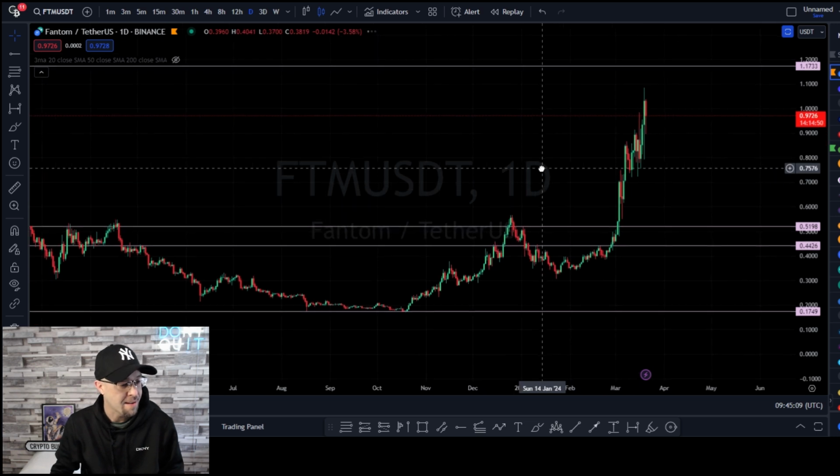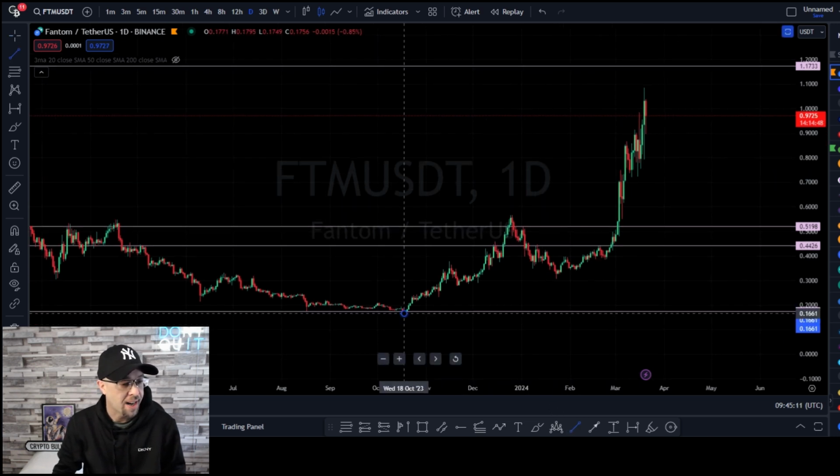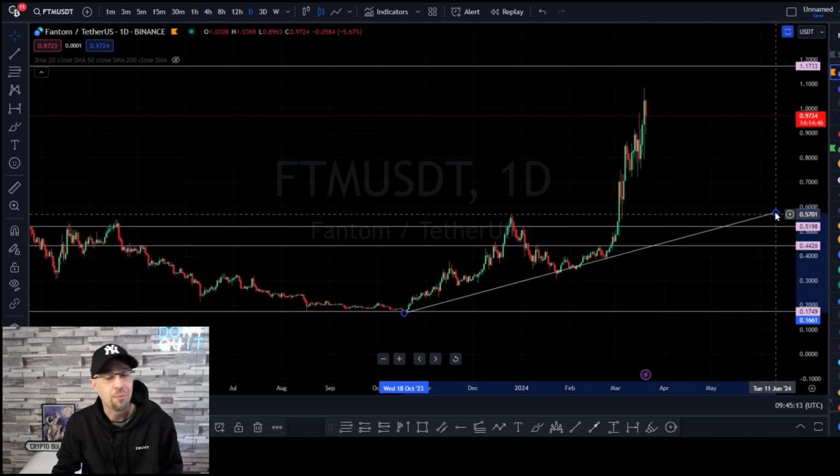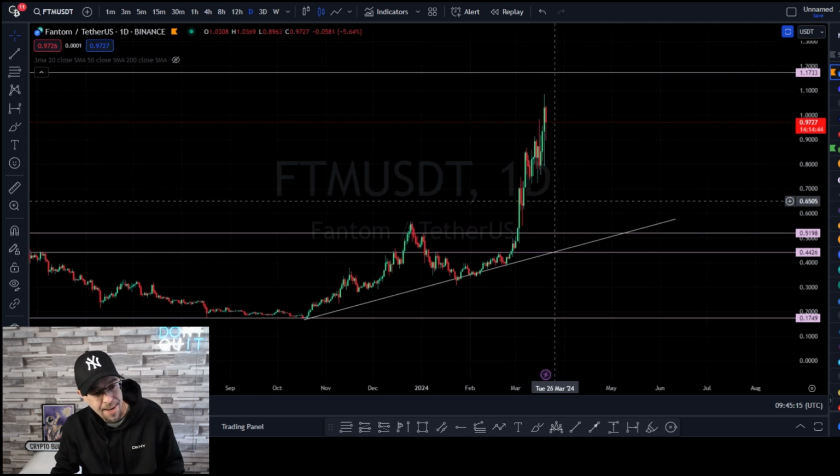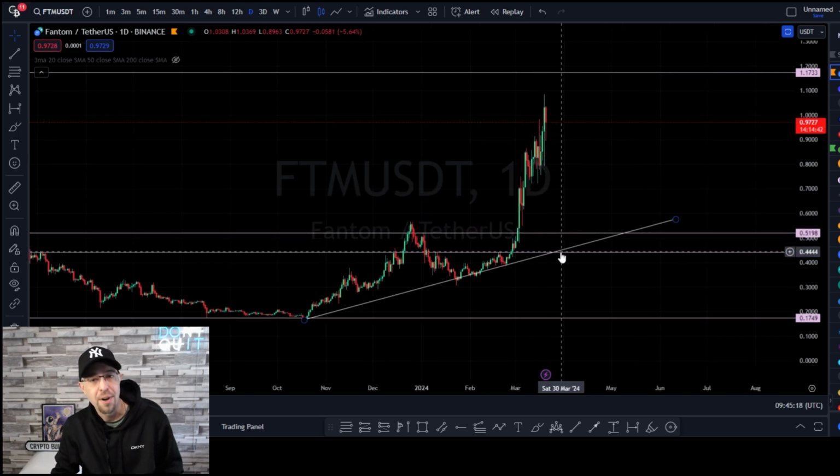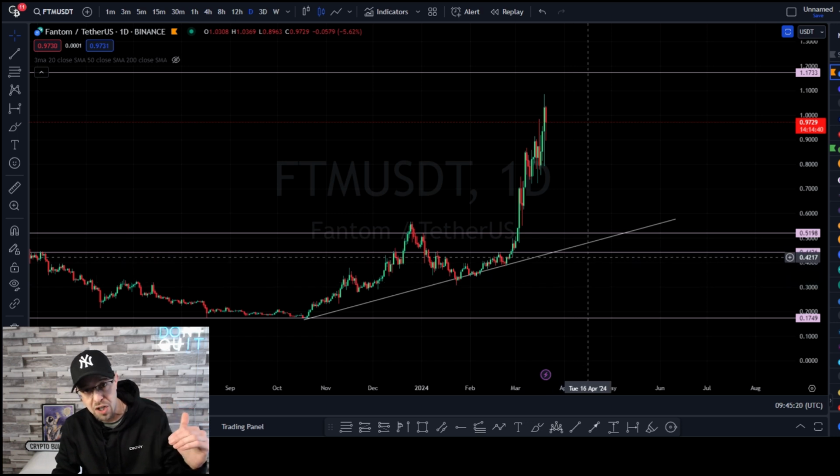We can add that on here. Diagonal trend line, it's going to tell us when we're actually wrong. When we're actually wrong, we're going to come back down, break the diagonal trend, come back down, retest this weekly previous support, which will act as resistance, and then a move to the downside.